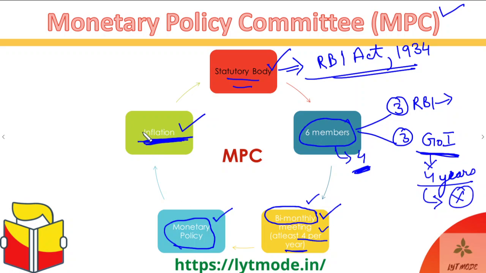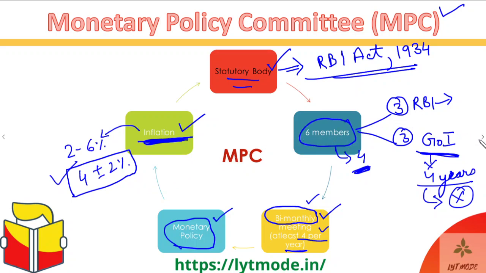And what is the target of the MPC for inflation? The target is to keep inflation between 2 to 6%, or 4 plus minus 2%. That is what we call it. This is the target band for inflation, and the Monetary Policy Committee always tries to keep inflation within this target limit. Okay, guys. So let's move ahead then.